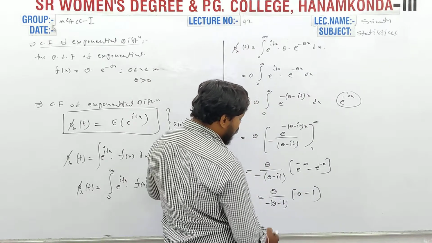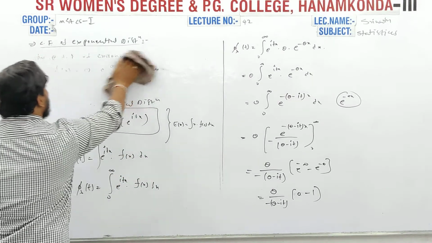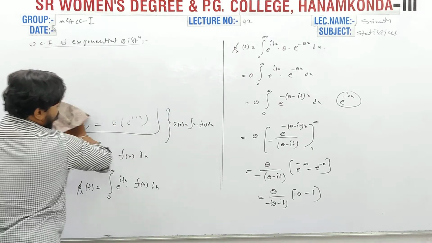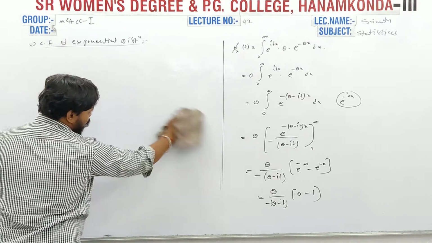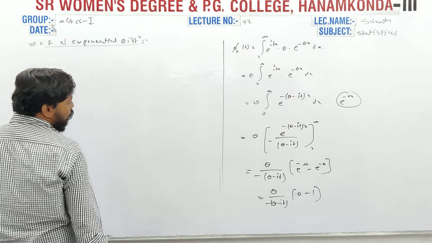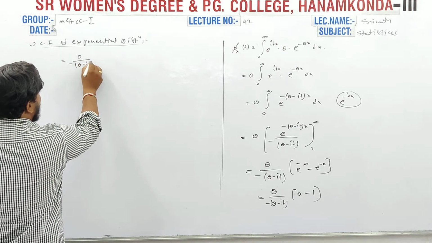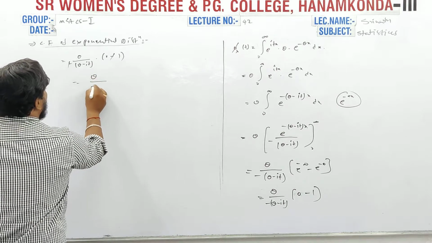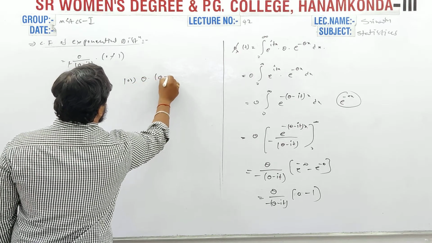Finally, theta by minus (theta minus it) and 0 minus 1, that is minus minus plus, so theta by (theta minus it), or you can write theta into (theta minus it) power minus 1.